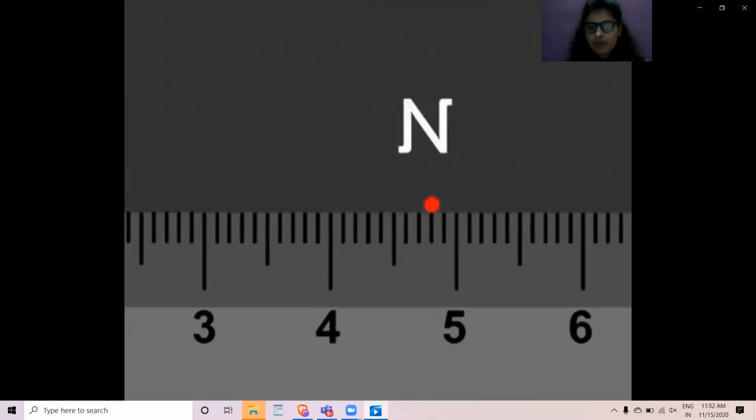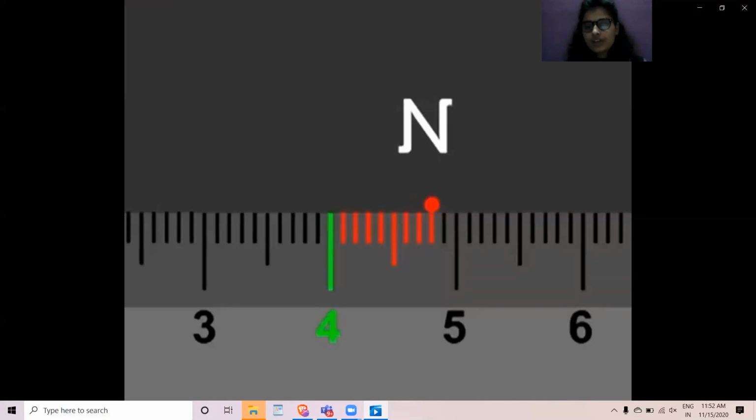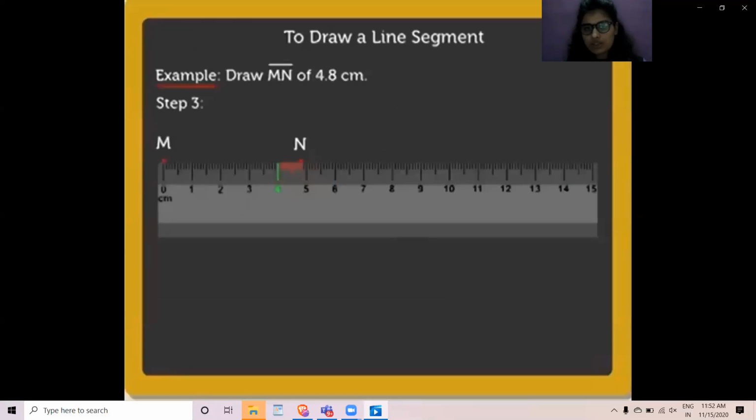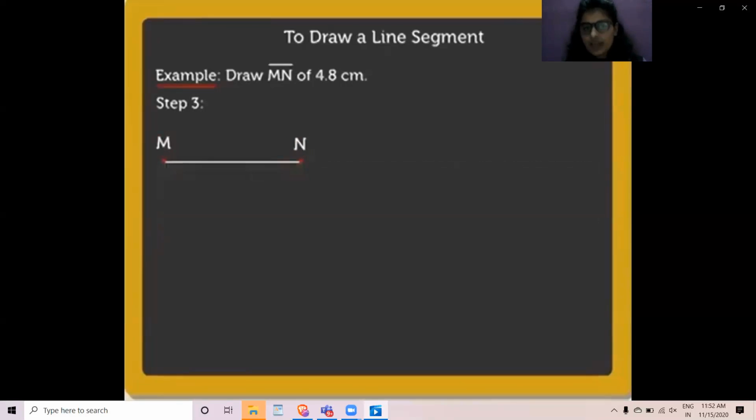Step 2, mark point N such that it coincides with the eighth division after the 4 centimeter, because it is given 4.8. So after 4 you have to see the eighth division. Step 3, now join MN to form a line segment. You have to draw it with the help of a pencil and mark it as 4.8 centimeters.